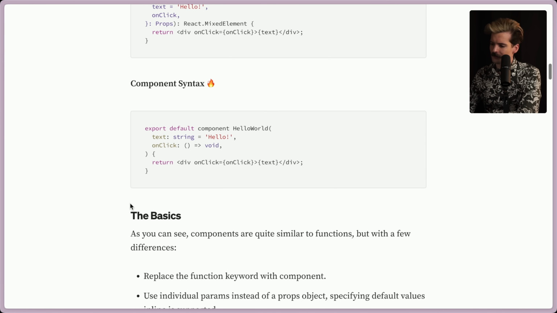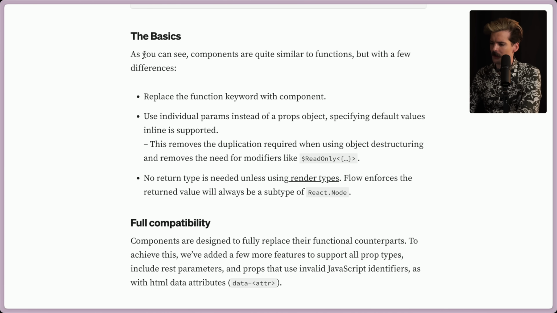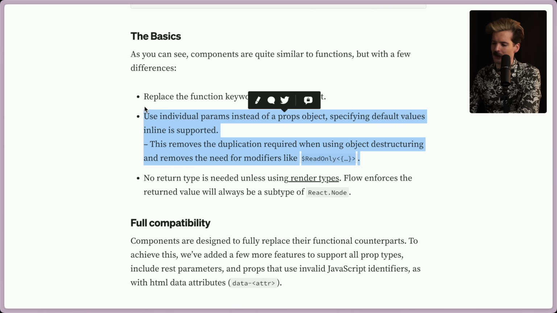Good stuff. Let's take a look at the basics. As you can see, components are quite similar to functions, but with a few differences. They replace the function keyword with component, using individual params instead of a prop object, which is specifying default values in line 2, which is actually really nice. It removes the duplication required when using object destructuring and removes the need for modifiers like read-only. Yeah, there's just a lot of boilerplate that gets killed by this.